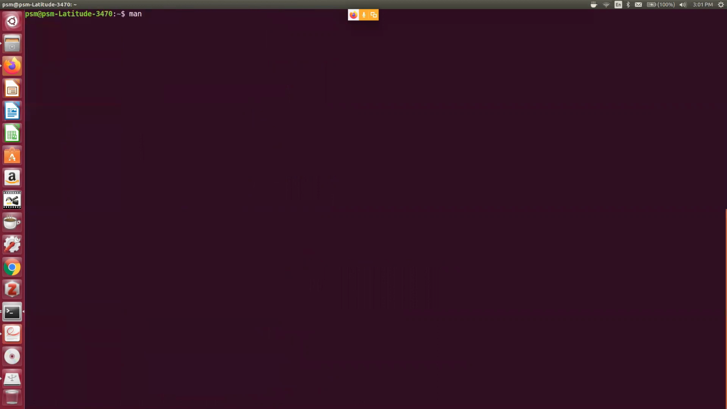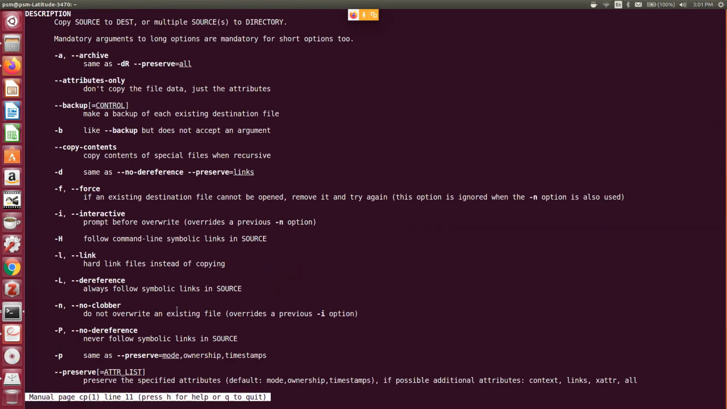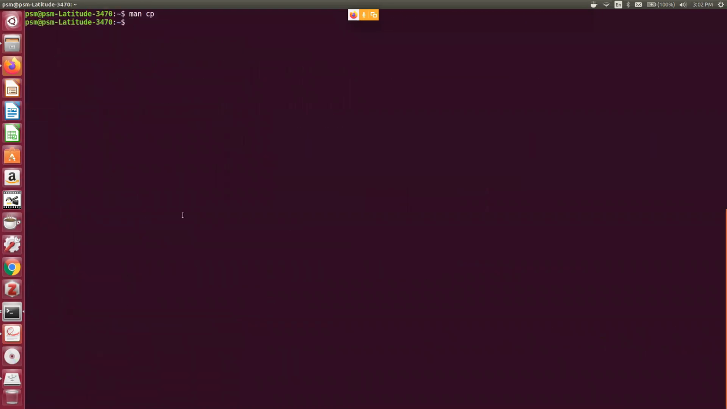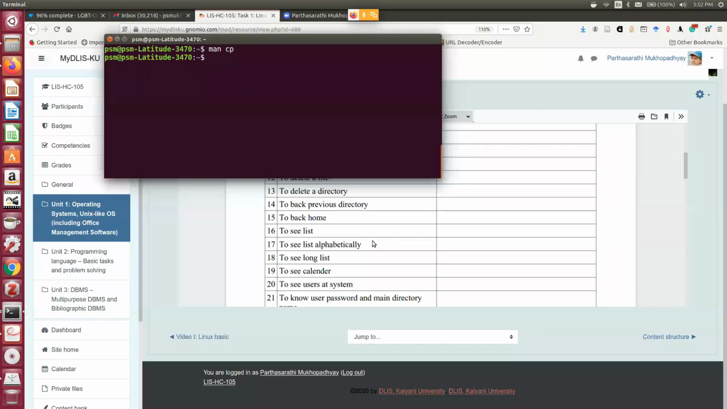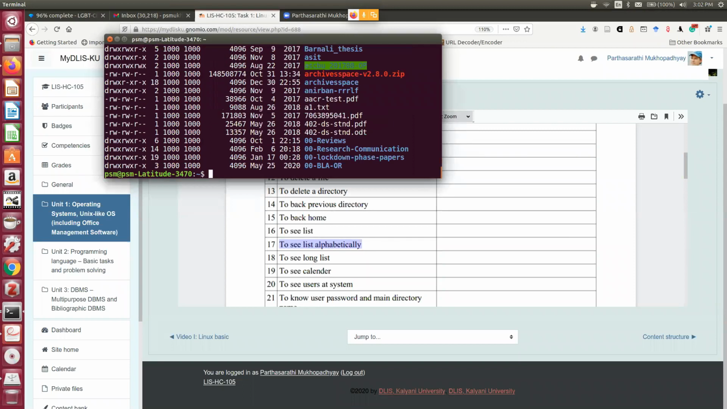Suppose I want to know something on the cp command, man cp. So all kinds of switches, these are called switches, will be there and you can use them appropriately. In some cases, examples are also there. So again, if we go back to our list, to see the list alphabetically, we already know the command, ls -n. N means A to Z. In reverse order, -nr. To see a long list, ls -ll.